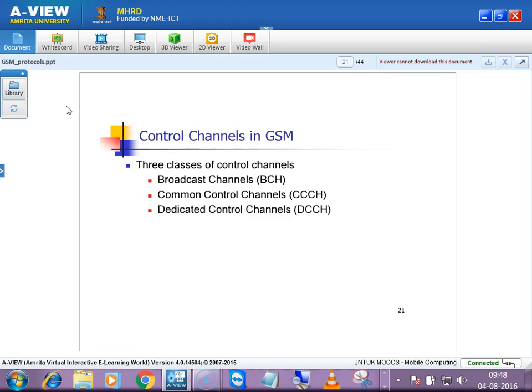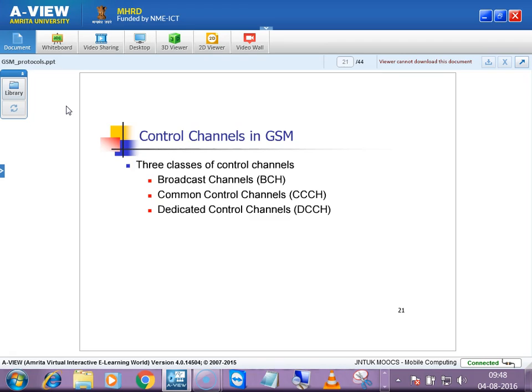And common control channels, I explained, carry information which is common to all UEs. Dedicated control channels in the sense only for a particular UE you are sharing some information. Initially the MSC will be broadcasting information to all the UEs present, right? If person A is calling person B, that information will be broadcast in its cell.